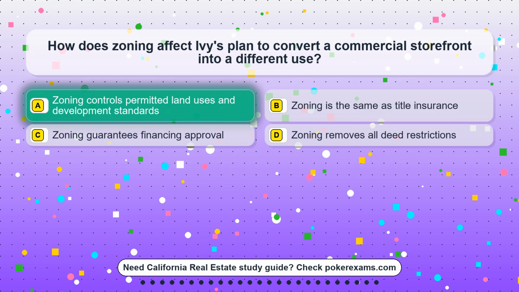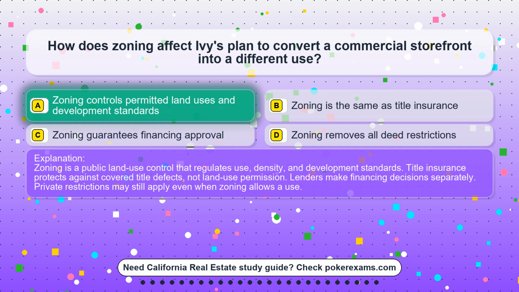The correct answer is option A. Zoning controls permitted land uses and development standards. Zoning is a public land-use control that regulates use, density, and development standards. Title insurance protects against covered title defects, not land-use permission. Lenders make financing decisions separately. Private restrictions may still apply even when zoning allows a use.